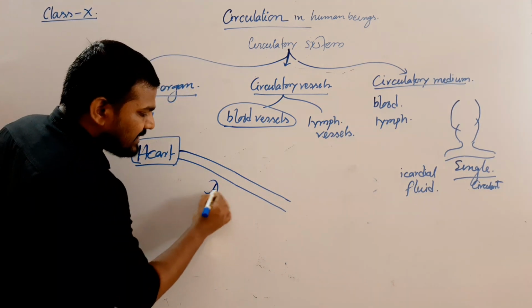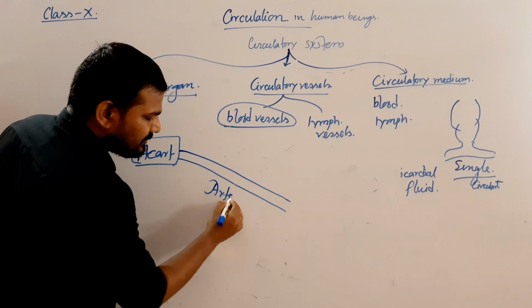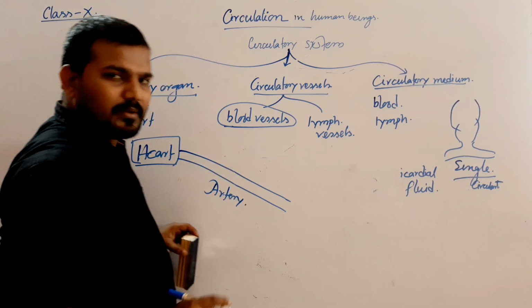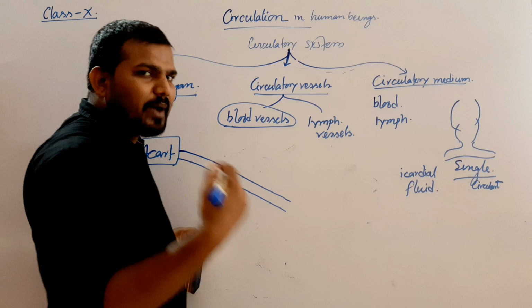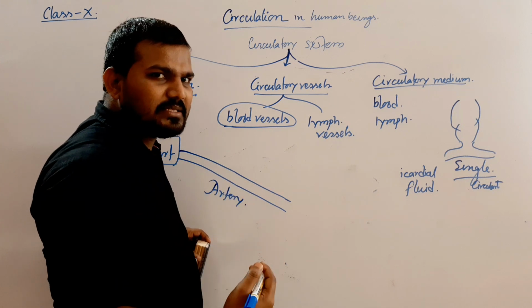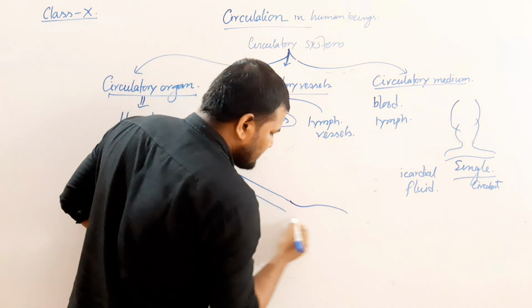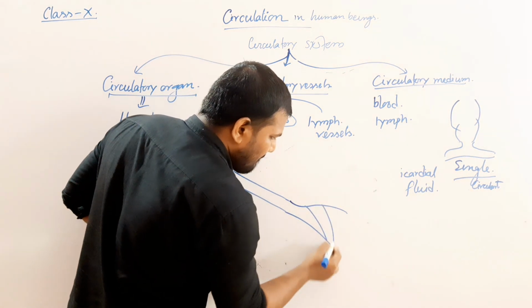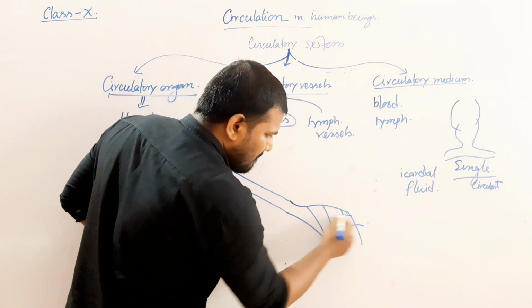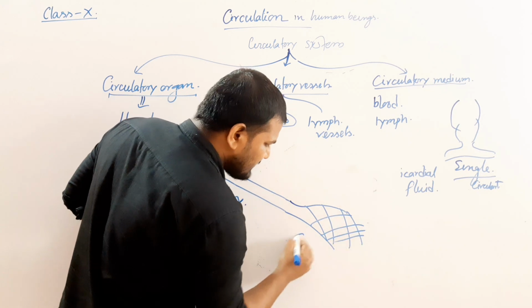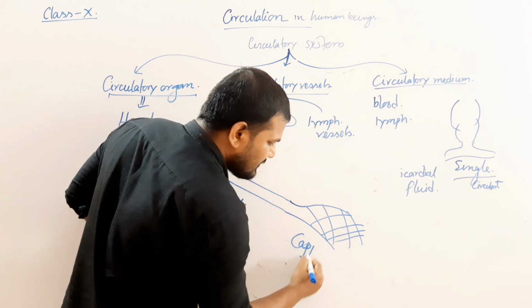They are termed as arteries. Now these arteries are divided, creating the subarteries, and with further division, creating a net-like structure. These are also known as capillaries.